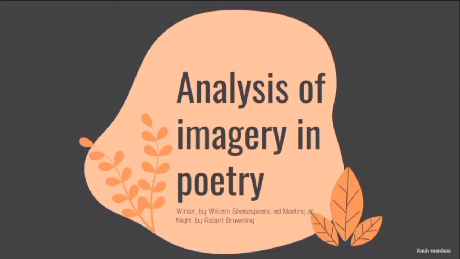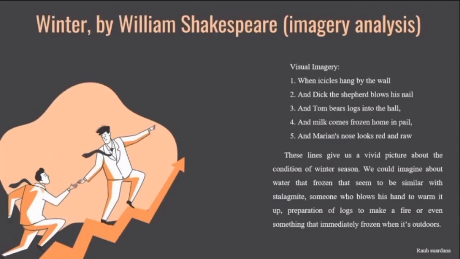Now take a look at the analysis of imagery in this poetry. So the first one, Winter by William Shakespeare, there are several imageries in it. The first one is visual imagery. The visual imagery is when icicles hang by the wall, and Dick the shepherd blows his nail, and Tom bears logs into the hall, and milk comes frozen in pail, and Marian's nose looks red and raw.